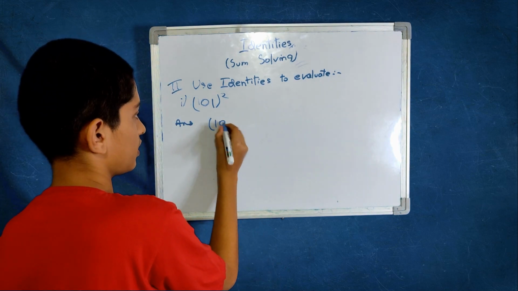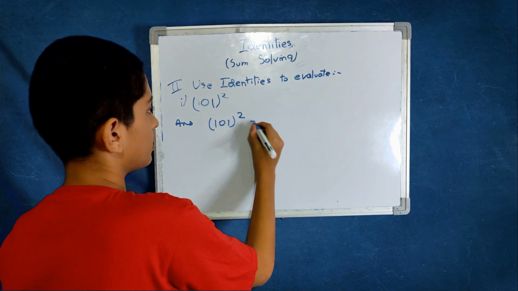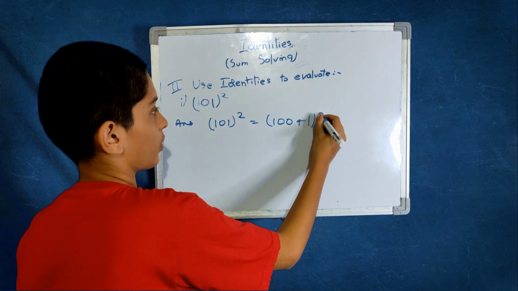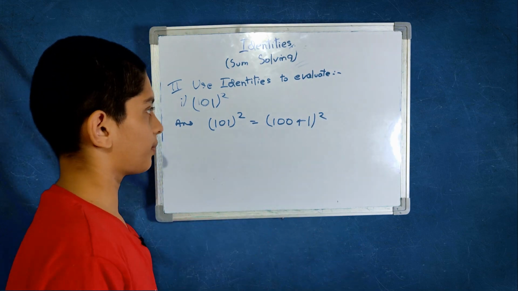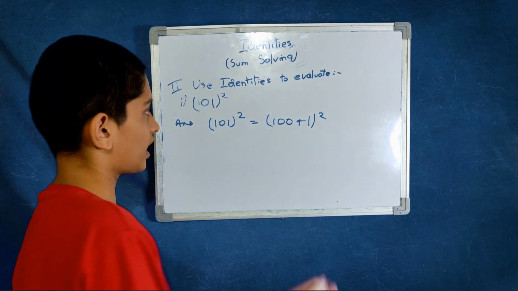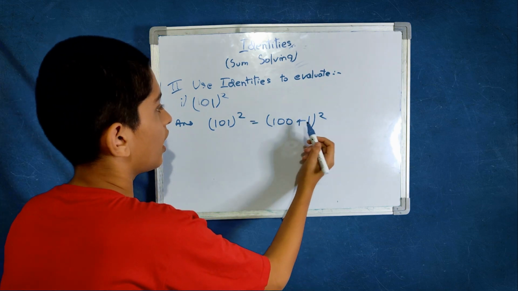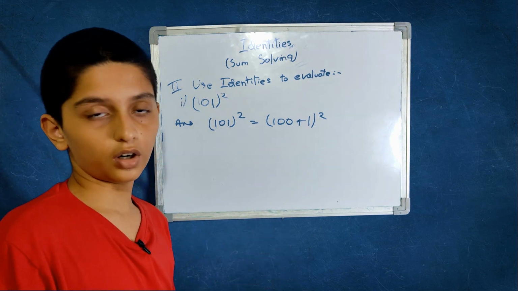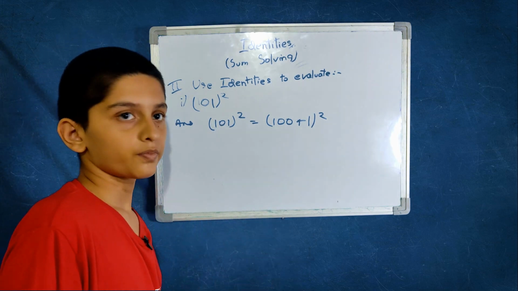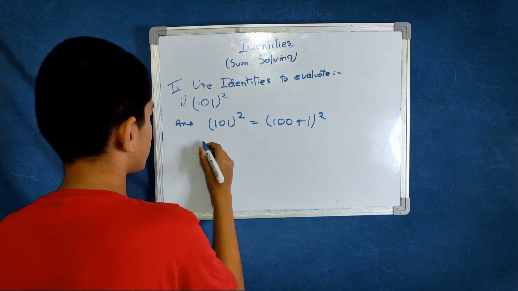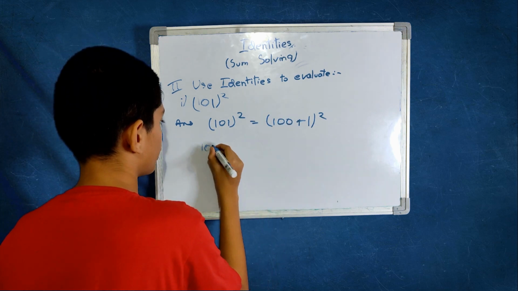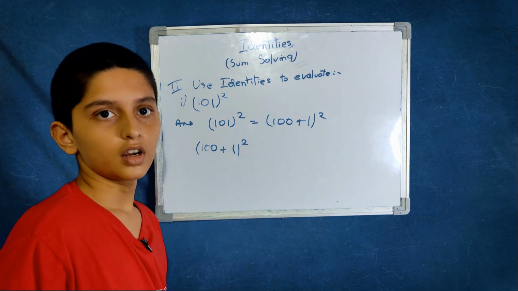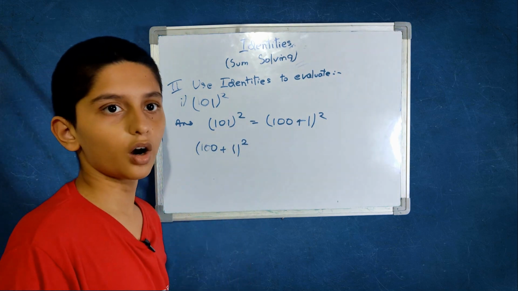101 the whole square is 100 plus 1 the whole square. These both are same because it is in bracket. That's why you can take 100 plus 1 the whole square and 101 the whole square. Both are same. Now what identity can you use for this one? 100 plus 1 the whole square.